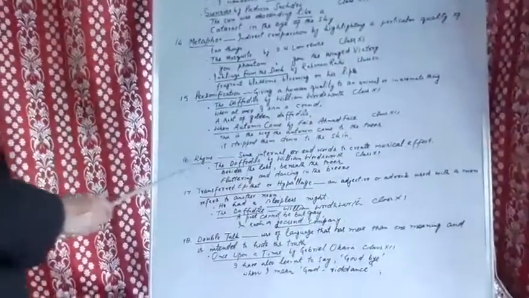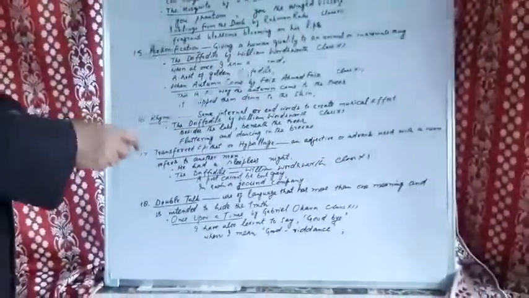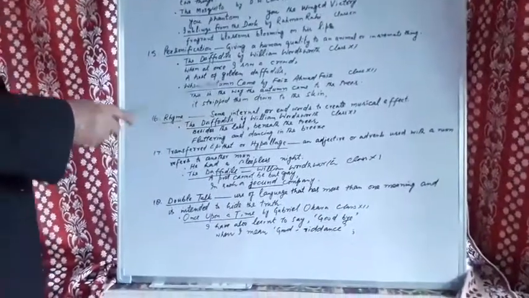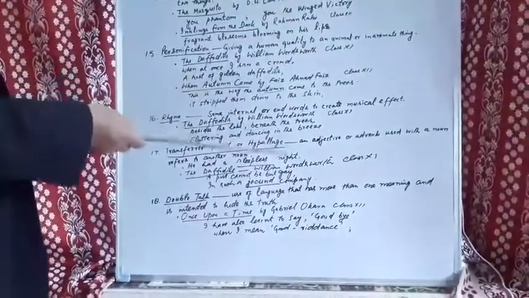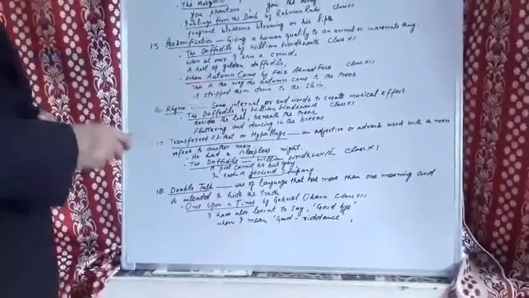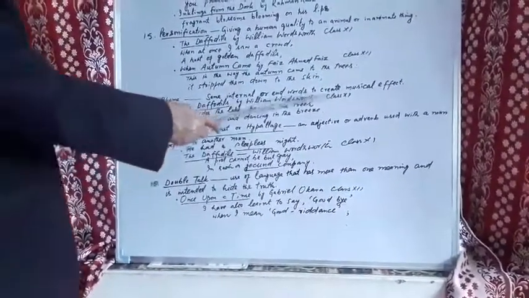Number 16, rhyme. Rhyme means some internal or end words. The poet in a particular verse uses some internal words, or in two or three verses he uses some end words, to create musical effects with the same sound. For example, The Daffodils by William Wordsworth, class 11.